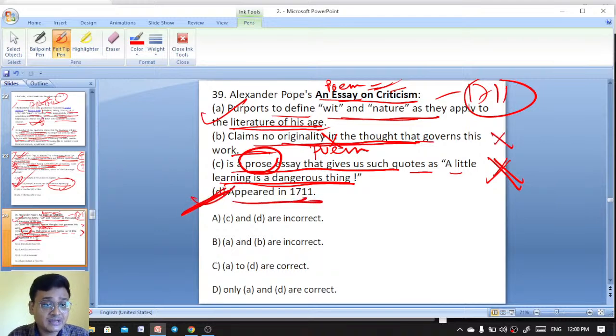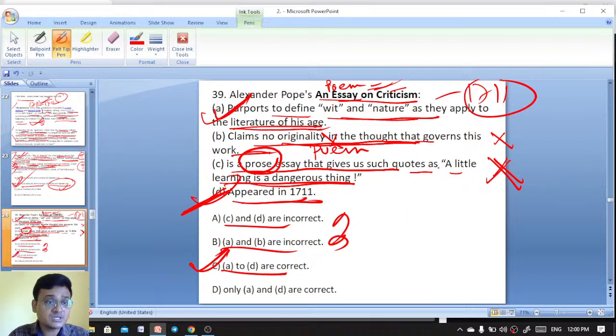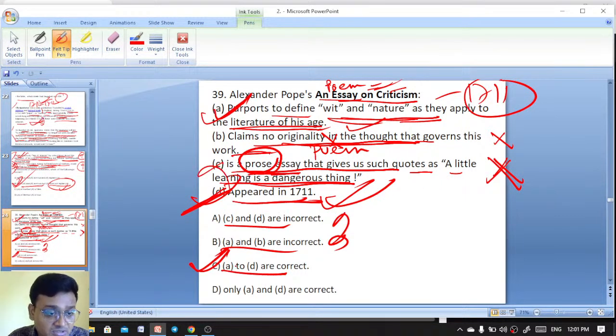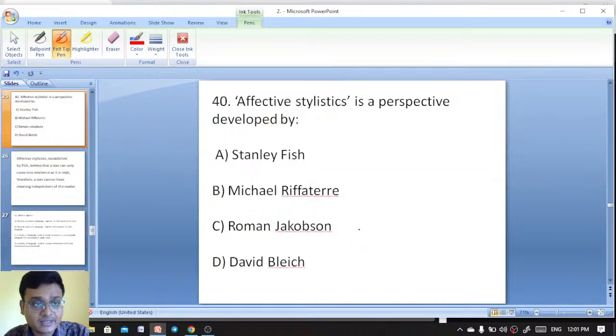So here A and D, C and D, A and B, A to D. So here this one, C, is the right option. You see that Alexander Pope's Essay on Criticism was published in 1711. That's why it is true also. And it purports to define wit and nature as they apply to literature. And this is not a prose essay, rather this is a poem. And in that poem we find the line a little learning is a dangerous thing. That is true also, but it is not a prose essay. That's why it's wrong. So here A and D are wrong. That's why C is the one right option.